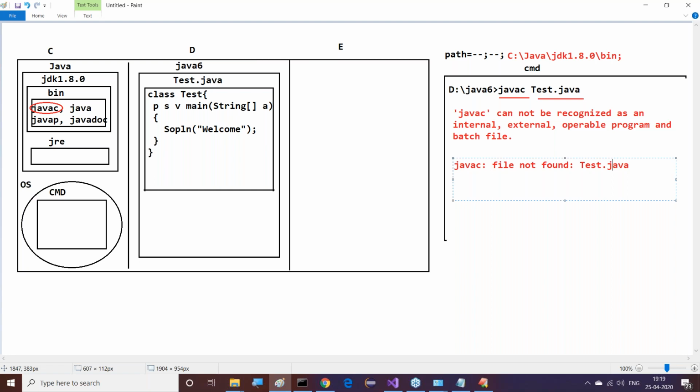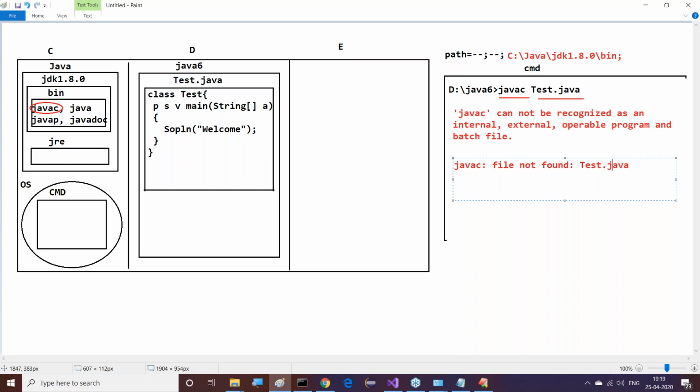The number of .class files generated is not based on the number of Java files which we compiled. It is based on how many classes are available in the Java file. It depends on the number of classes, abstract classes, and interfaces which you have written in your Java file.